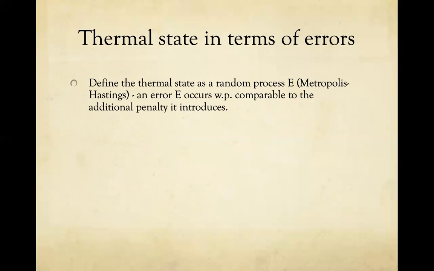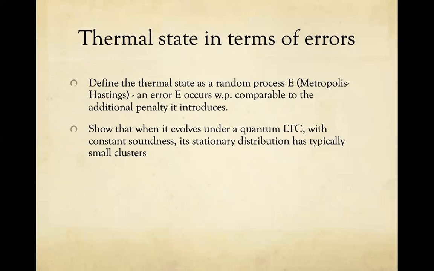So now we consider the thermal states, and we want to analyze them in terms of errors. The way we do this is we redefine the thermal state as a random process. It's called the Metropolis-Hastings algorithm. And it formulates this as a random error model E, where an error E occurs with probability that is comparable to the additional penalty it introduces. And then what you can show is that if you let a system reach its equilibrium under a local Hamiltonian, which is derived from a quantum LTC with constant soundness, then its stationary distribution has typically small clusters.